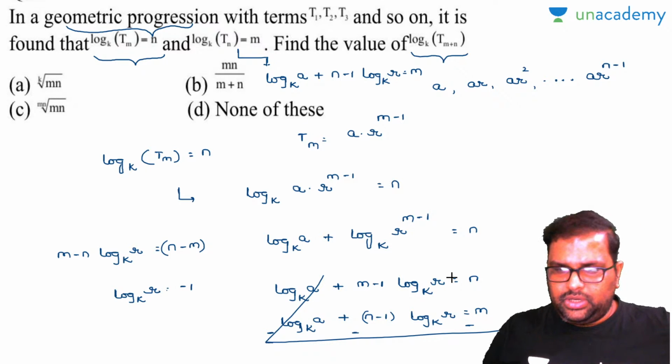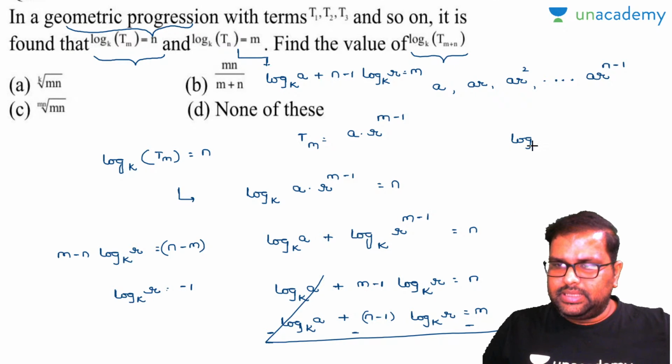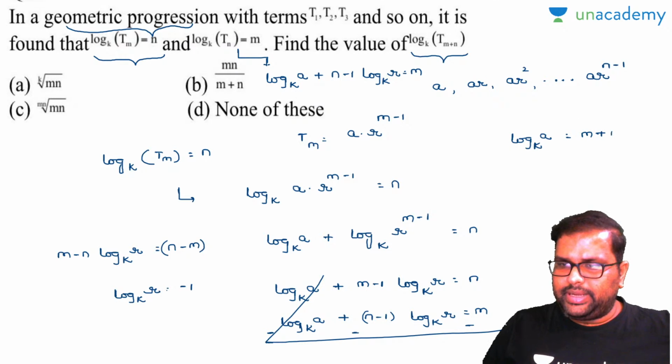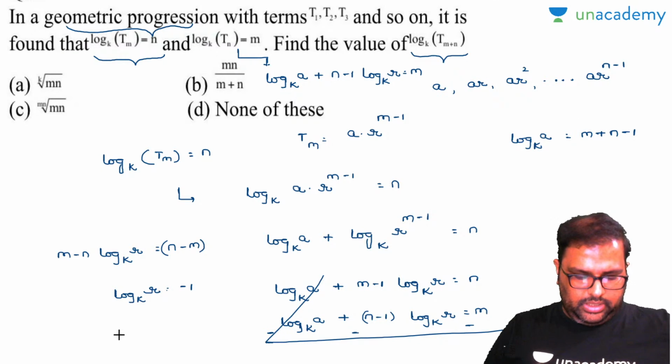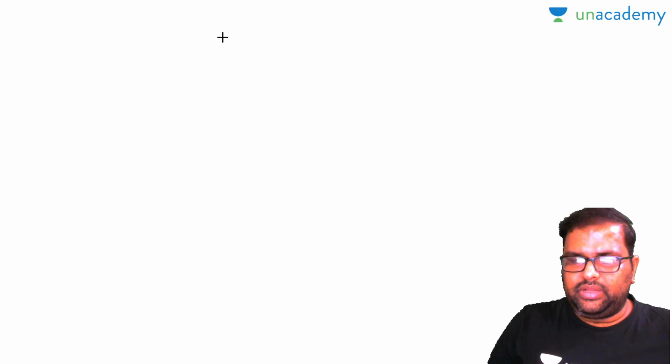You can substitute log base k r in any one equation and find out log base k a. So I will find log base k a value here. See here, in place of this I will write minus 1, which becomes minus 1 plus 1. So automatically this will become m plus n minus 1, and I got the two values there. Now I have to find out the value here.